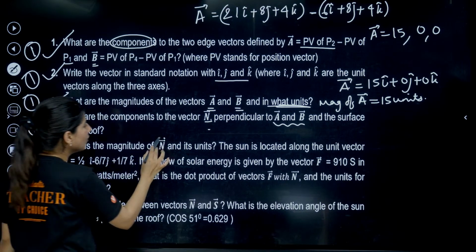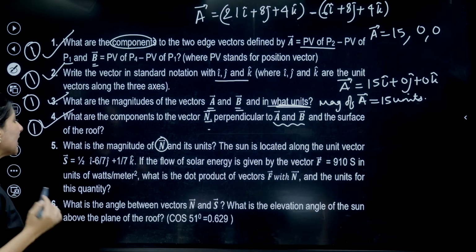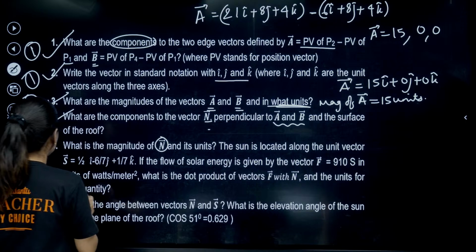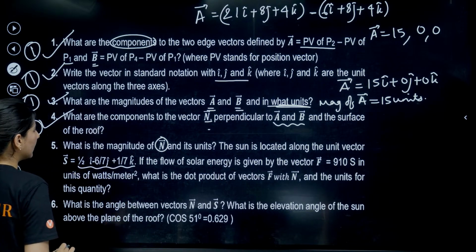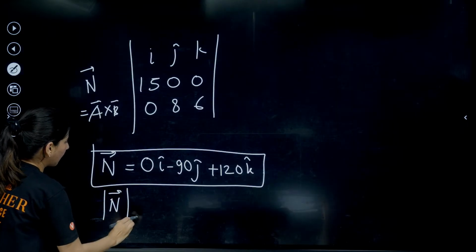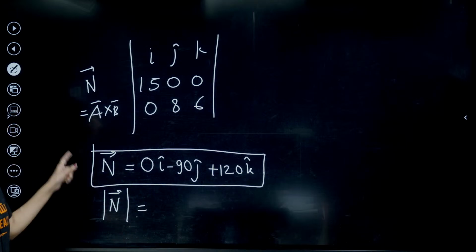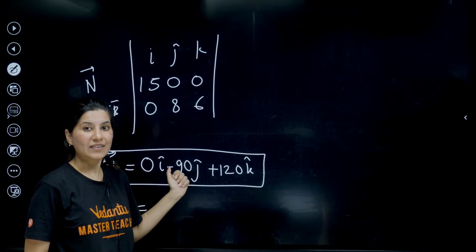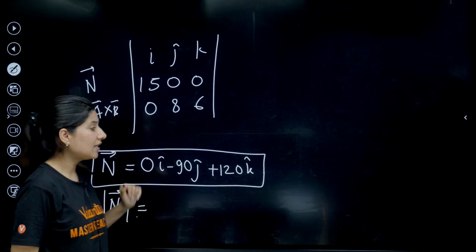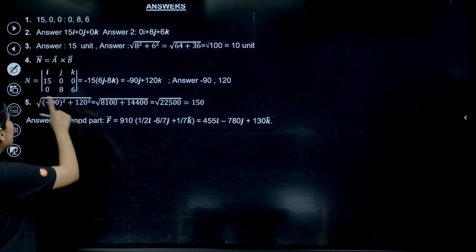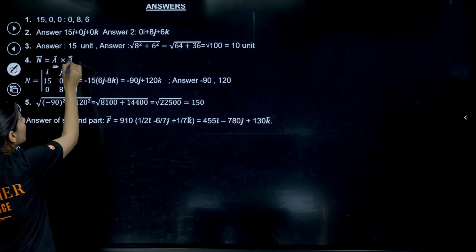Then what is the magnitude of the n vector and its units? Magnitude they are talking about, and its units. So the magnitude of the n vector we can calculate. Unit of n: can you tell me, A cross B is nothing but the area. So the n vector will be in square units, because A cross B is a single unit squared.